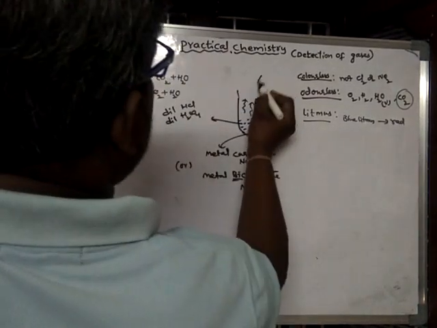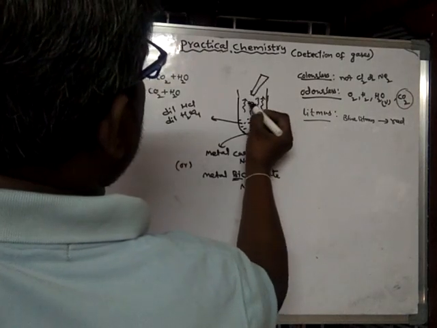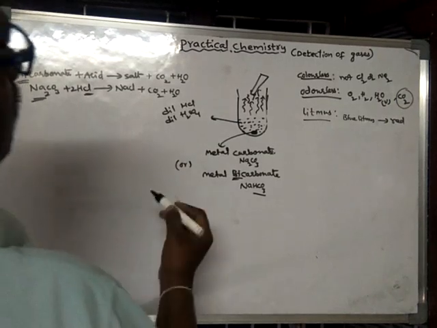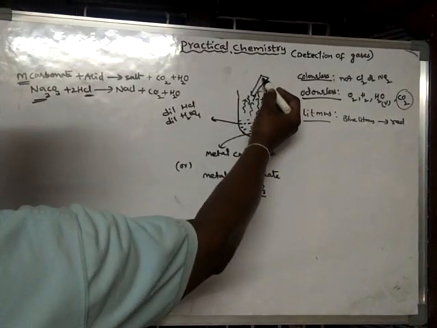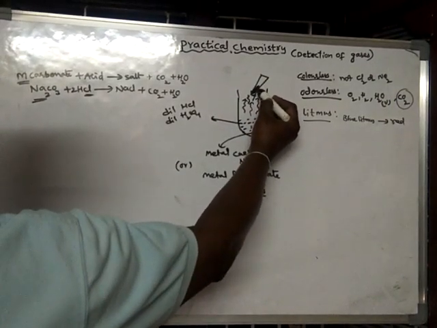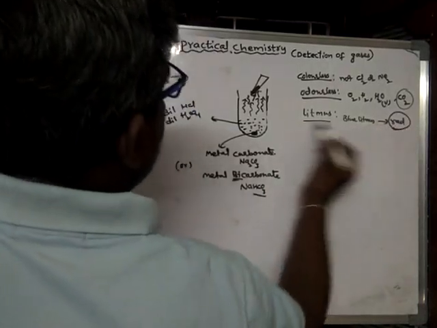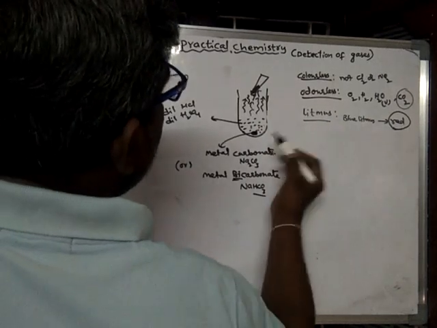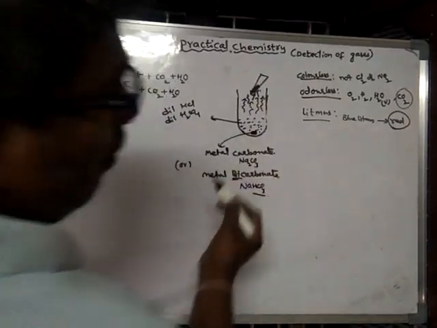Suppose a moist blue litmus paper is brought into this gas, and it turns red. Then the nature of this gas will be acidic.